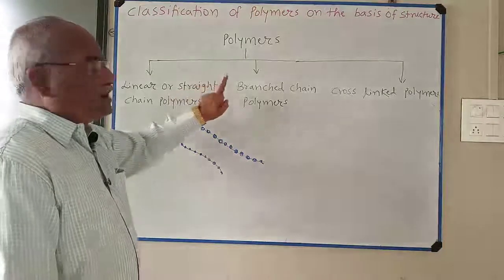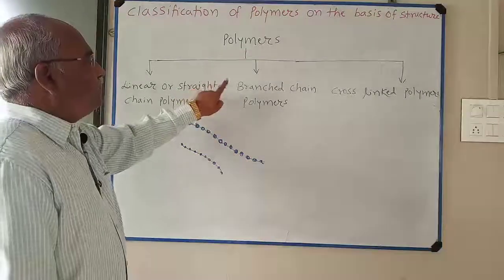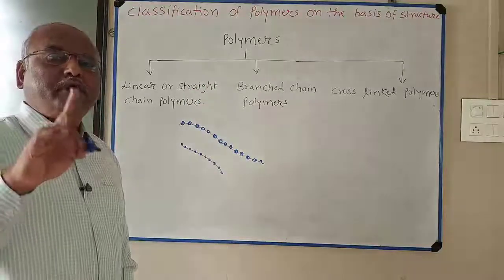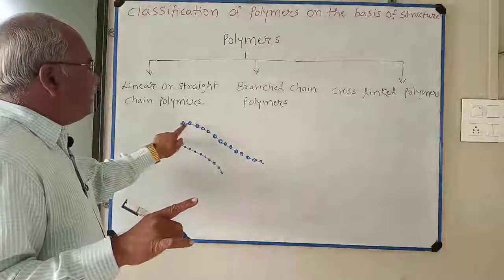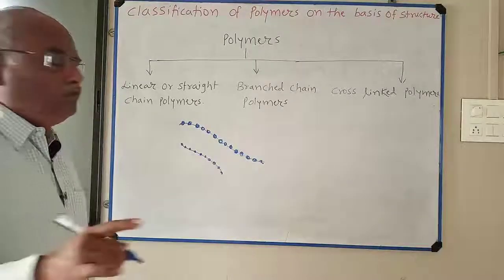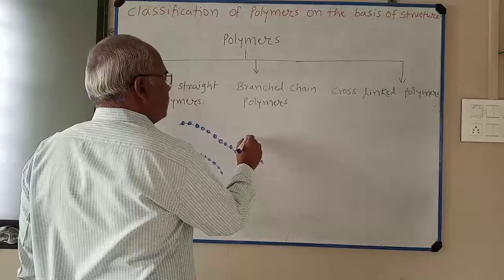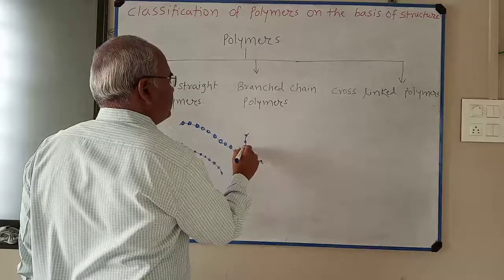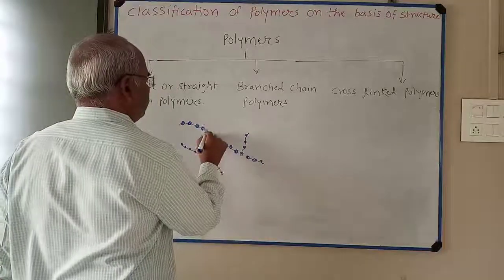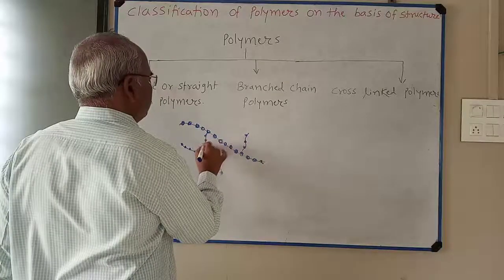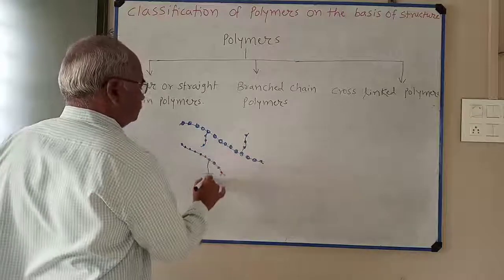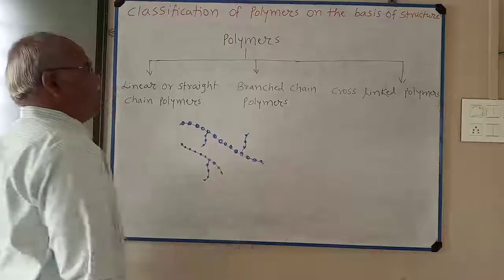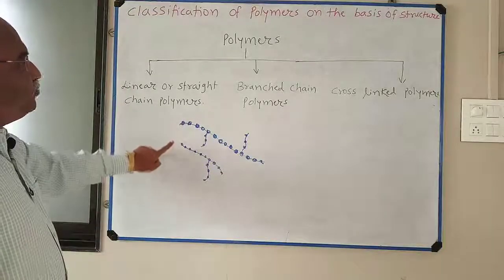Then try to understand what is branched chain polymer. It is made up of long chain polymer with small side chains on them. So this is a small side chain. These are branched chain polymers.